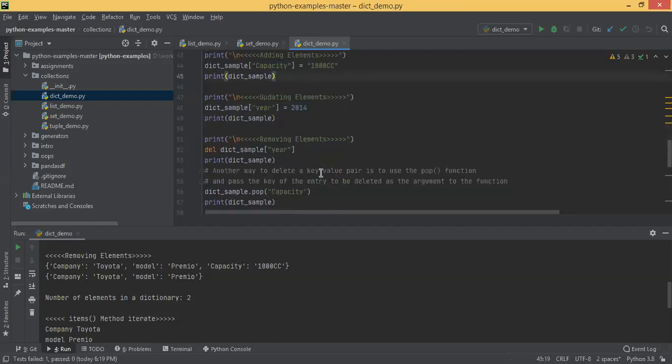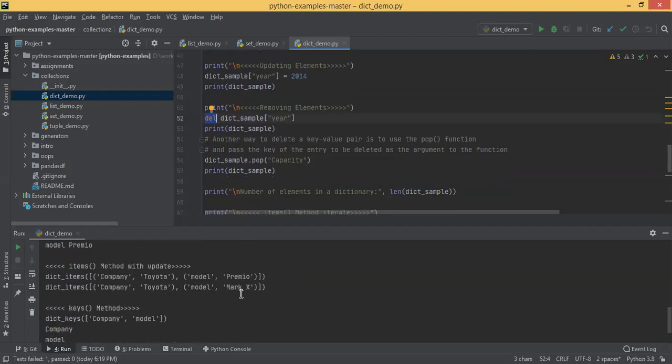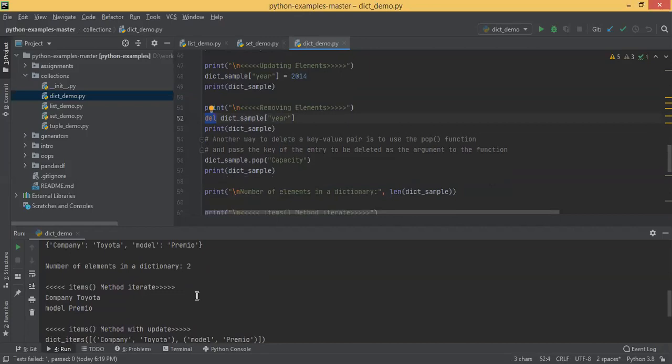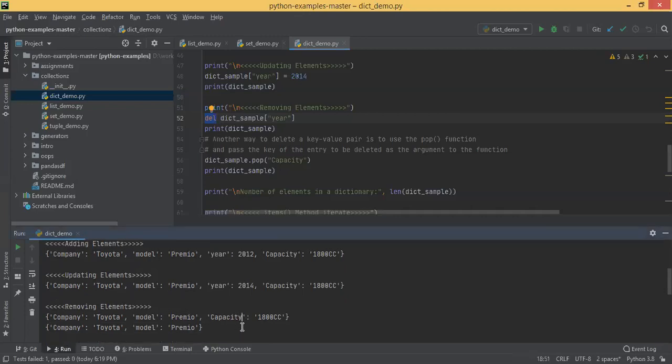Okay, so that is there. And how to remove elements? So del dictionary of year. Okay, it will remove it. It's a little different syntax: delete dictionary of key, like that. Removing elements, you just remove the capacity. Okay, like that.